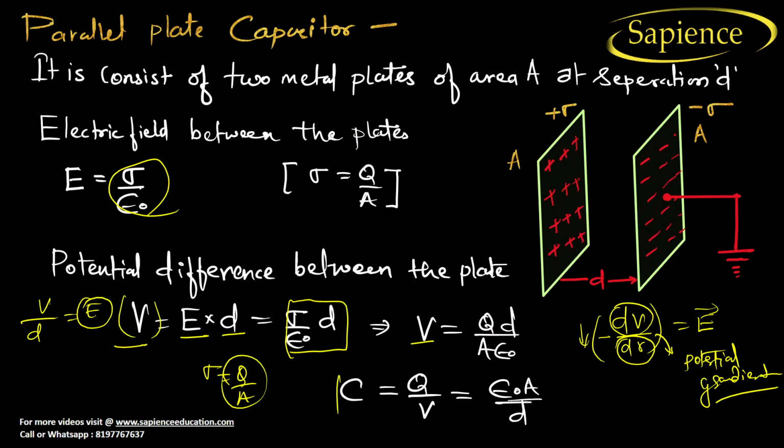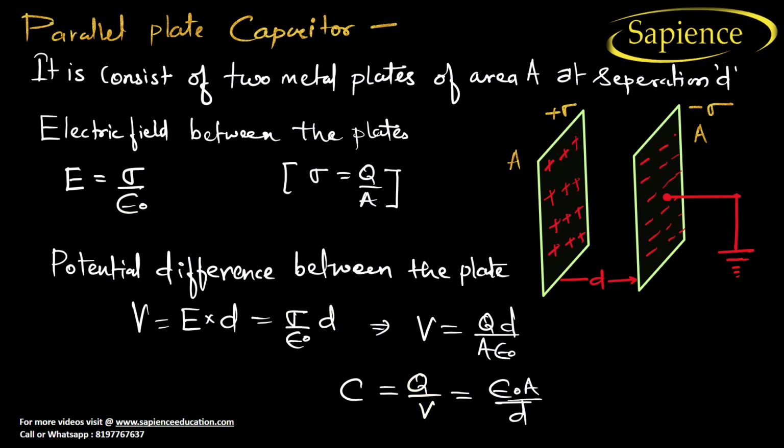From here we get capacitance C equal to q by V. Calculate this on your own, it is very important: just put the value of q and the value of V, and you will get epsilon naught A by d. So we have learned that the capacitance of a parallel plate capacitor is epsilon naught A by d.